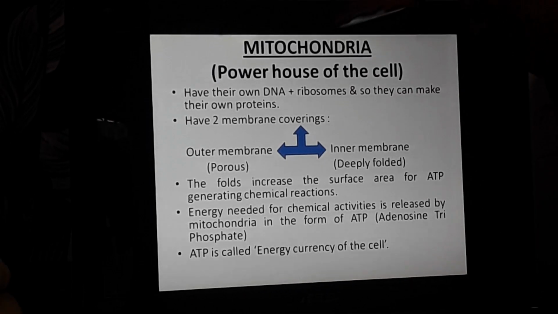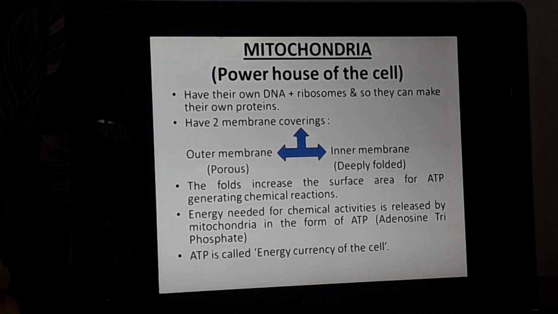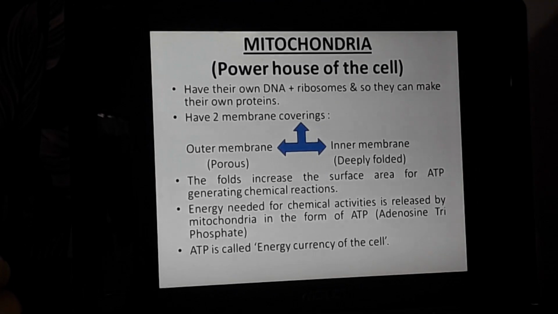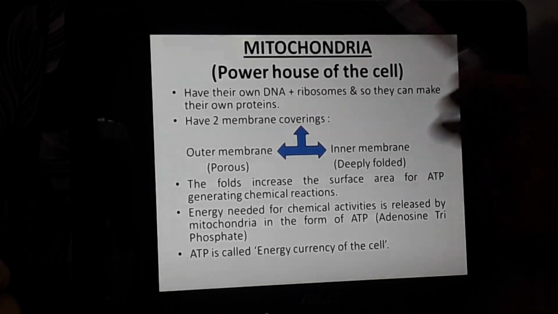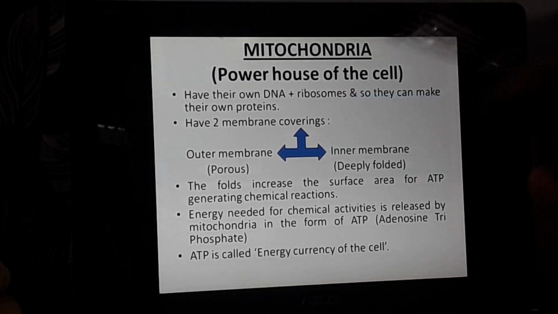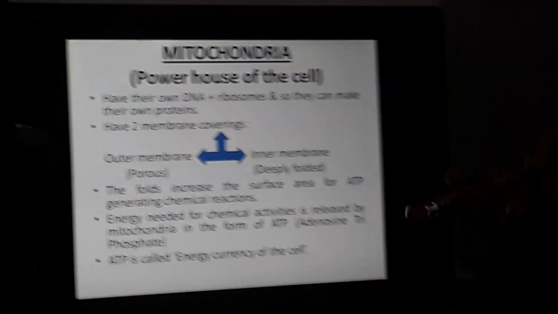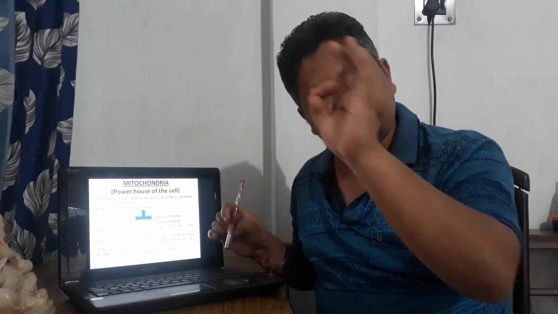Now, the mitochondria has its own DNA and it has its own ribosomes. I repeat again, they have their own DNA and their own ribosomes. Please remember that in whichever organelle ribosomes are present, that organelle is capable of making its own protein.